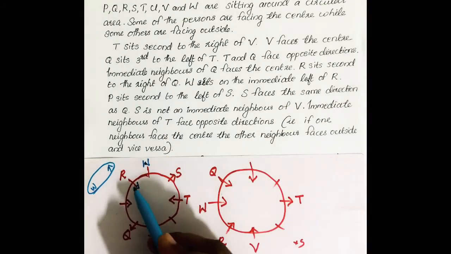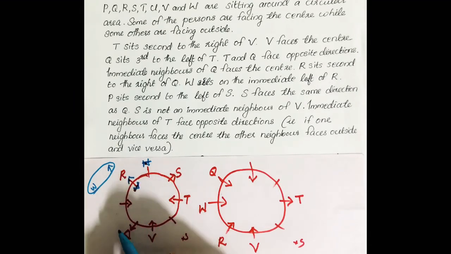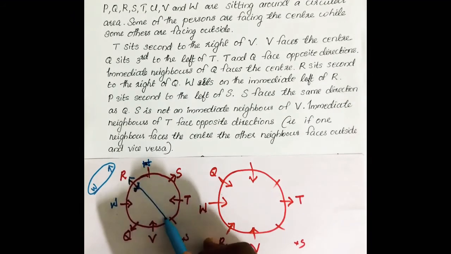So we can change this possibility of W, that is, R is facing outside here and W is here. That is the second possibility. Then if we put this possibility here, S cannot be any other place, S can be only this place, because this is already a neighbor of V. Then also it is the same thing, P cannot be second left of S. So this is a wrong case.